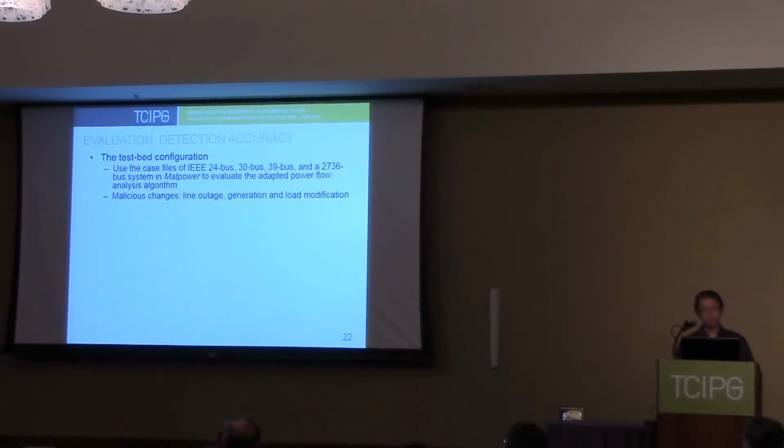Here I'm going to present several evaluations for the adapted algorithm that I've just mentioned. It is performed on a testbed, and we're using the case files of the IEEE 24 bus, 30 bus, and 39 bus, and also a 2736 bus system that is included in MATPOWER to perform the evaluation. This 2000 bus system represents the transmission network in Poland during the summer of 2004.